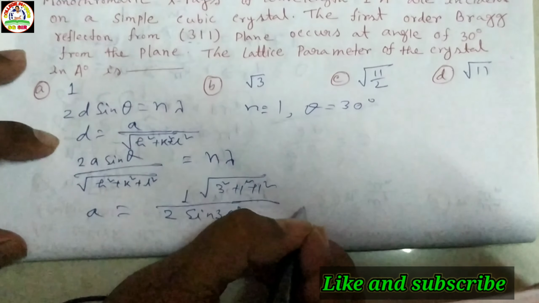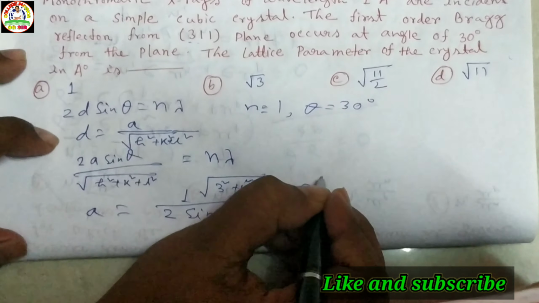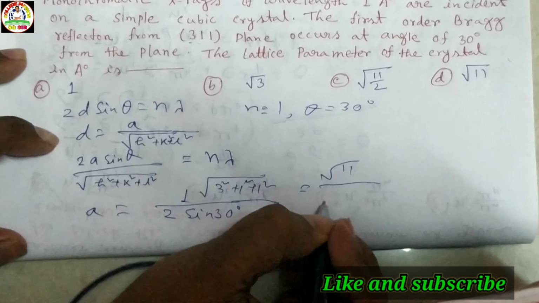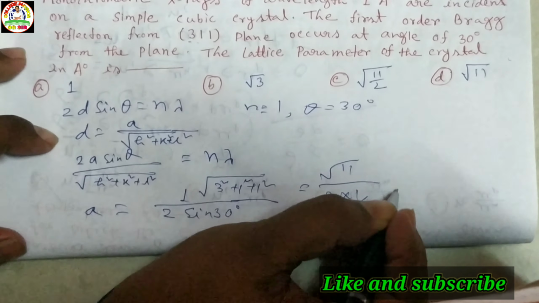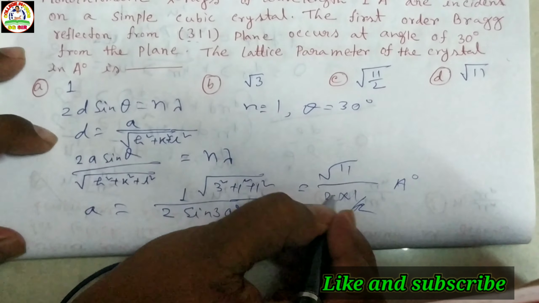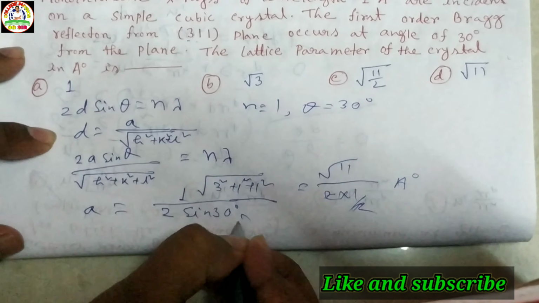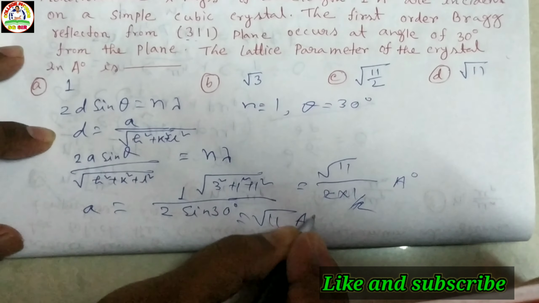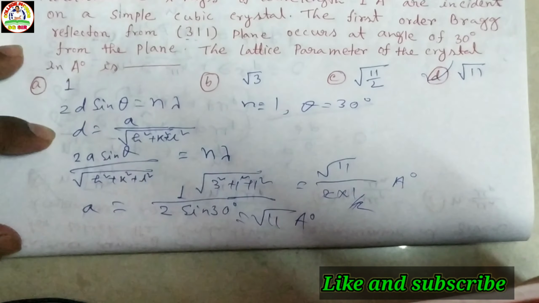So sine 30 degree means 1 by 2. So we get root 11 divided by 2 into 1 by 2 angstrom. 2 cancel each other. So answer is root 11 angstrom. So option D is correct.